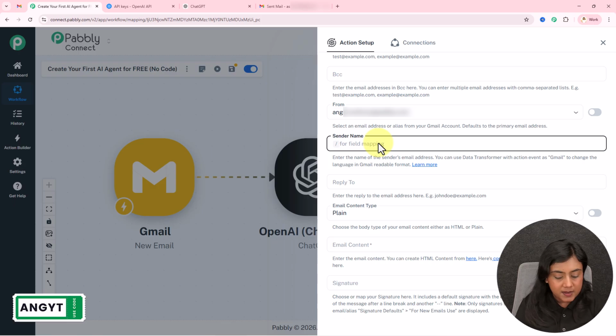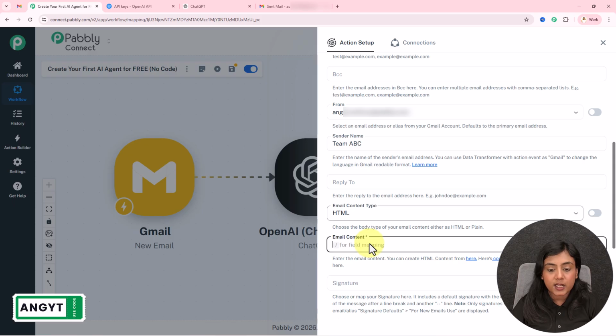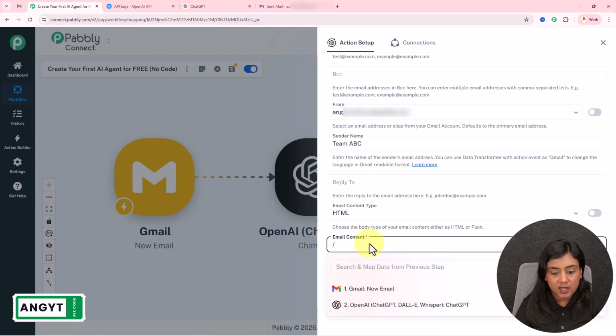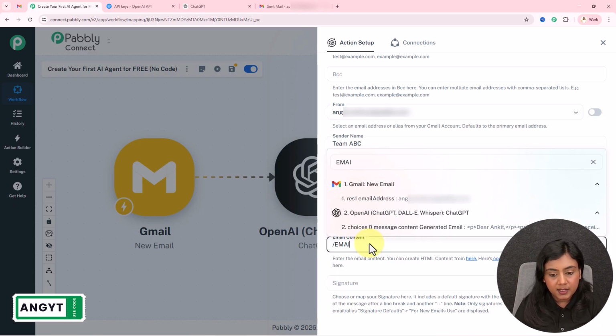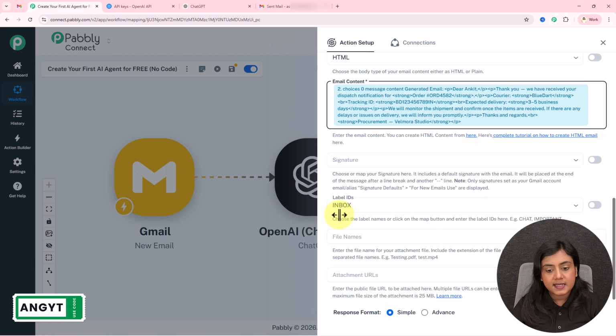Sender's name, my business name is Team ABC. I'm just writing it as an example right over here. You can enter the sender name according to your requirement. If you want to add in the reply to, you can do that as well. Content type is going to be HTML, so I'm going to write over here HTML. And then I will simply map the data of this email that is generated by my AI right here. Okay. There is no signature, so I will skip that part. Label is going to be inbox.